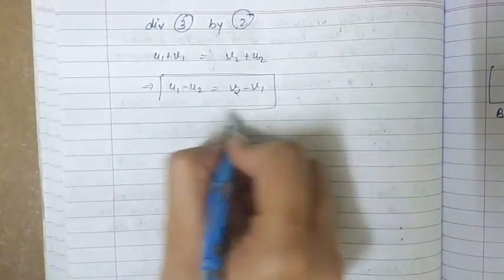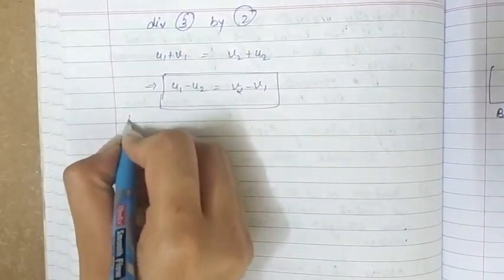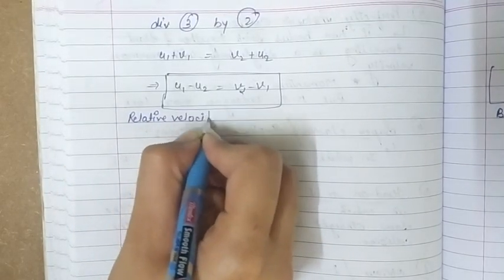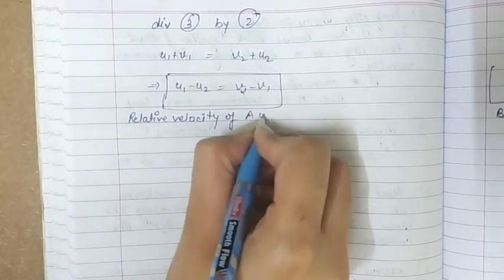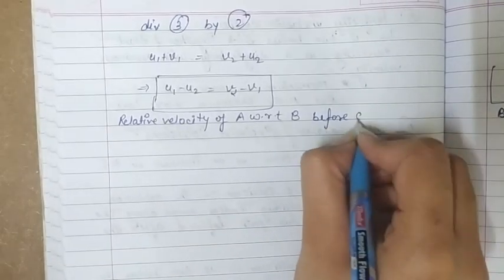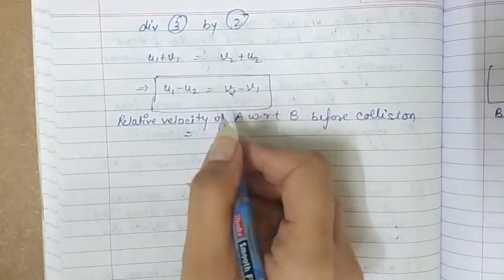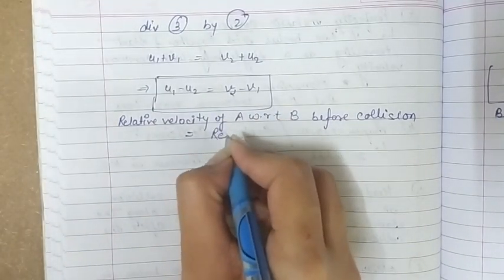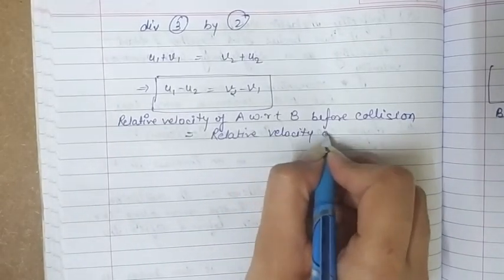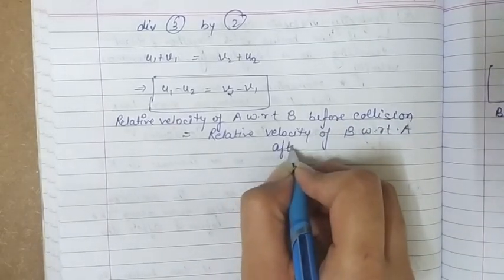Now what does it mean? So u1 minus u2, this left hand side, is the relative velocity of A with respect to B before collision. And the right side, v2 minus v1, means relative velocity of B with respect to A after collision.